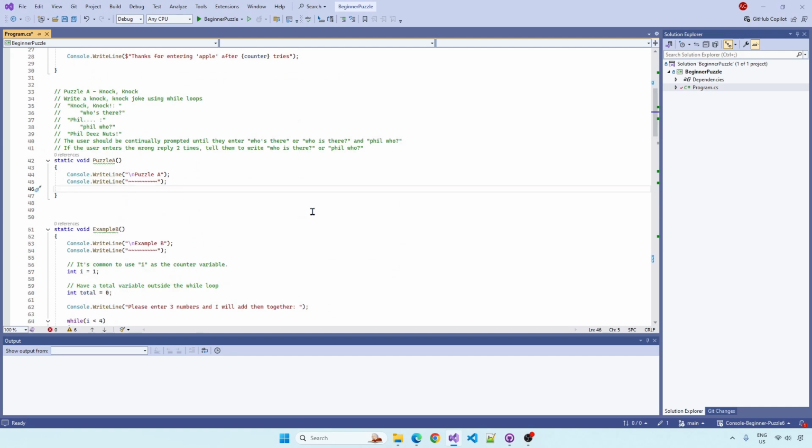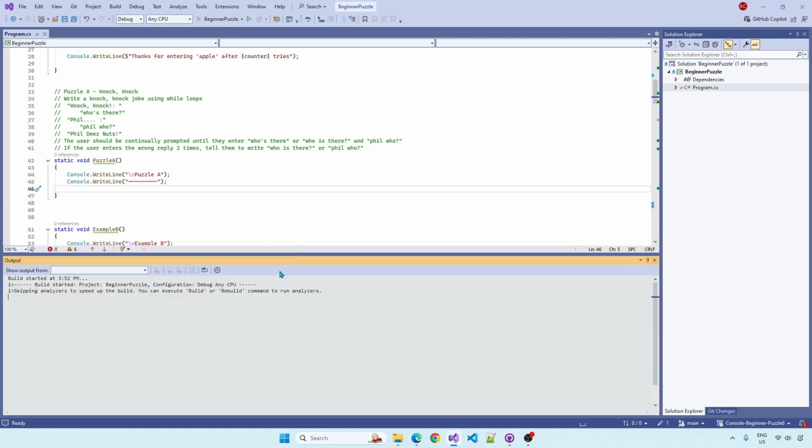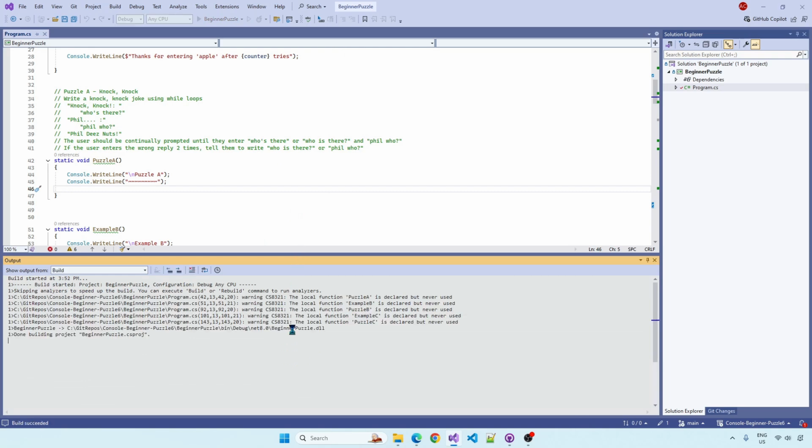Have a go at that puzzle. Should be fairly straightforward. Let's demonstrate the example. That's building it. There we go.